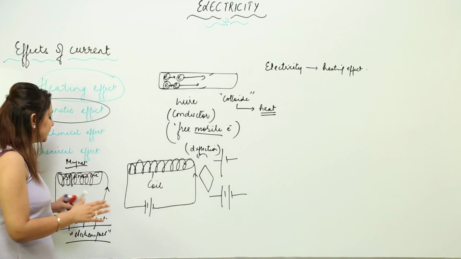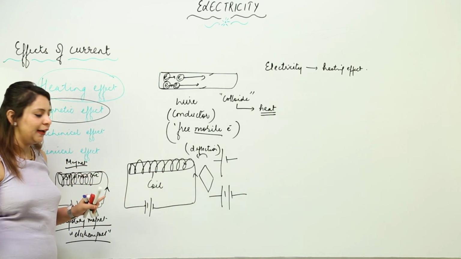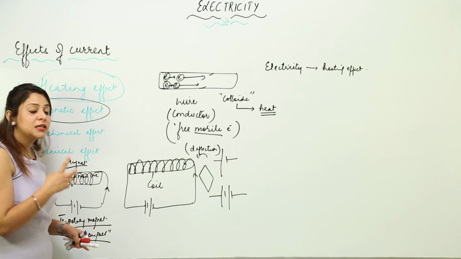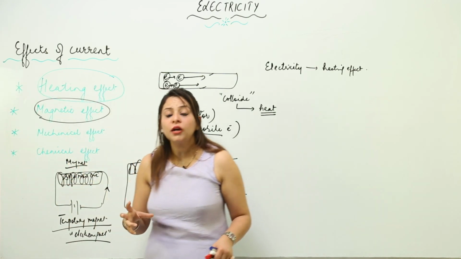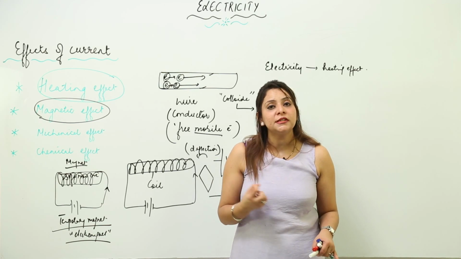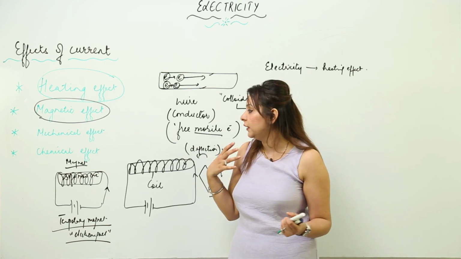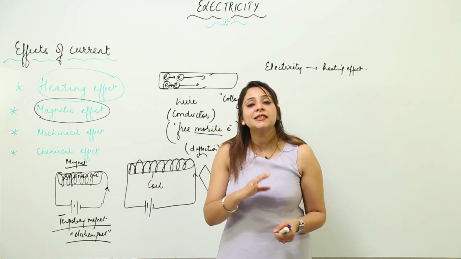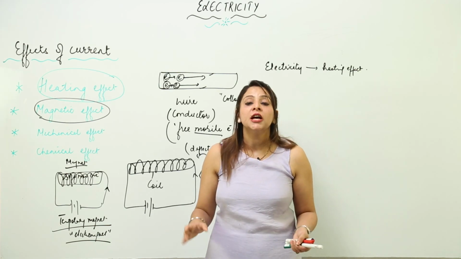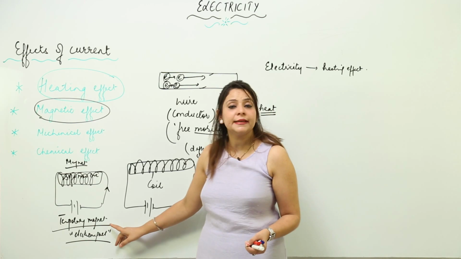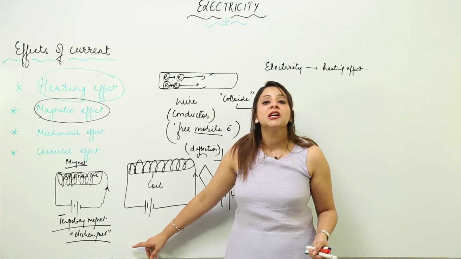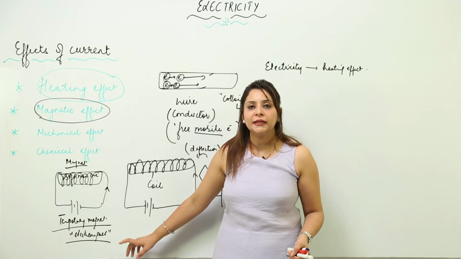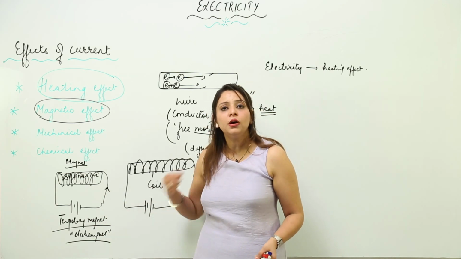This I have shown you: if you take a soft iron core wrapped with a copper wire and you pass an electric current, there also electricity produces magnetic effect. The strength of the magnetic field is so strong that it can even attract certain iron pieces towards itself. It can attract only up to the time when the current is switched on, but as soon as we switch off the current, the magnetism is lost. So that kind of substance is called a temporary magnet or an electromagnet. That means a device which starts behaving as a magnet when current is passed, but as soon as the current is switched off, magnetism is lost. So this is what an electromagnet is.